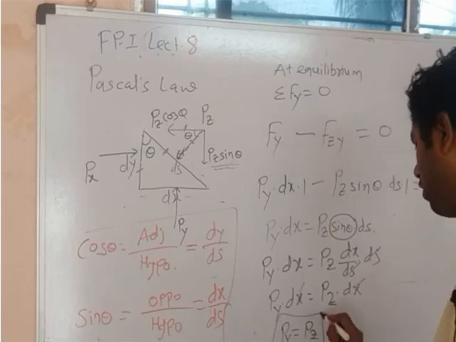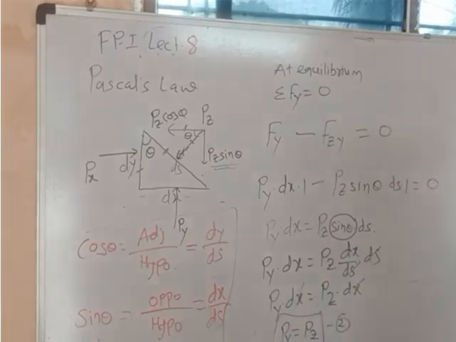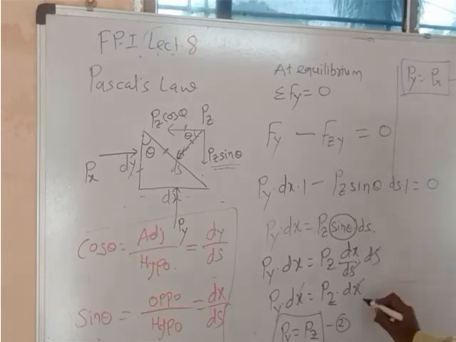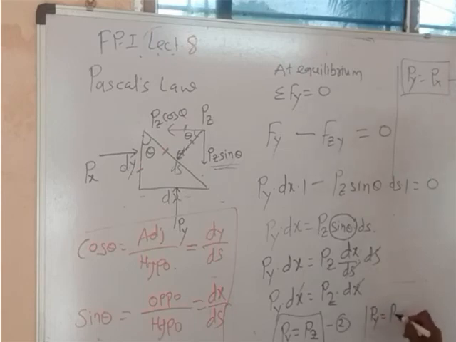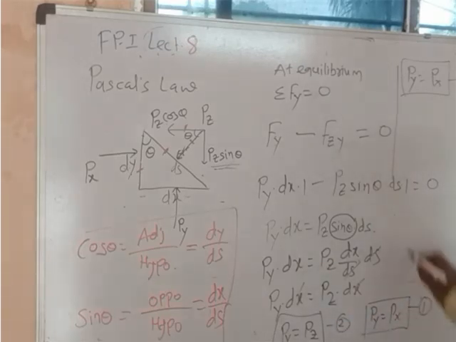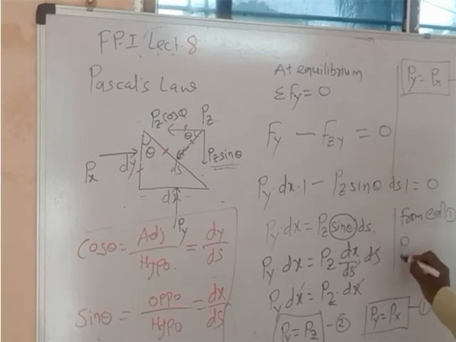Now students, if you recall equation number 1, which we derived just before this derivation, equation number 1 was Py equals to Px. Is it visible to you from the board? I think it is not visible, I will write here. Equation 1 says Py equals to Px, and this is equation number 2. So from equations 1 and 2, what can we say? We can say that Px equals to Py equals to Pz.